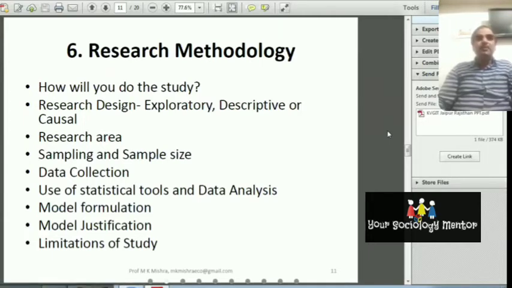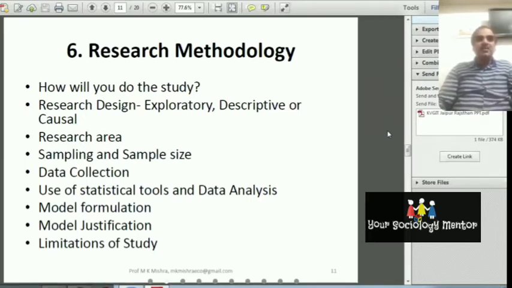The use of statistical tools and data analysis: you will select the variables, what statistical tools you will use, and how we will analyze the data, how we will test the hypothesis, which statistical tools you will apply in your research. You will discuss this. In spite of this, you will discuss the model formulation.